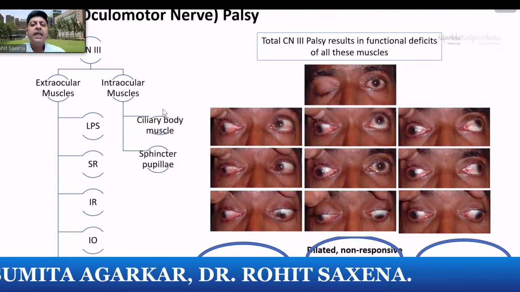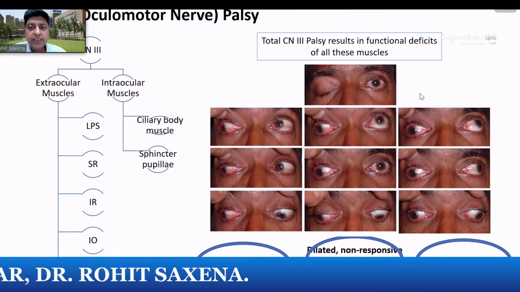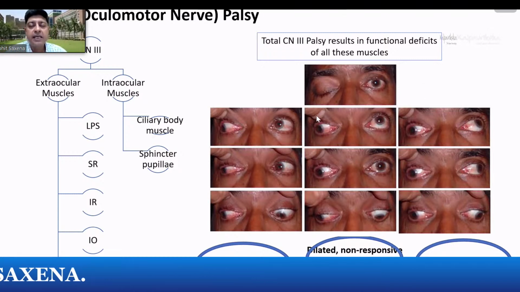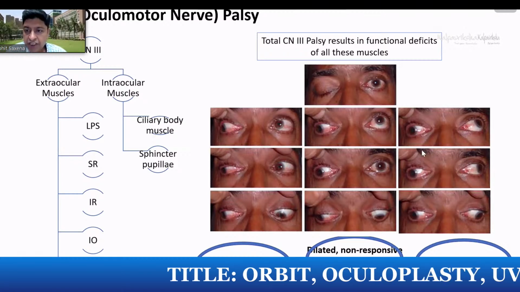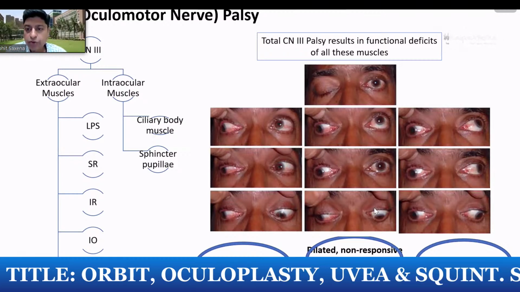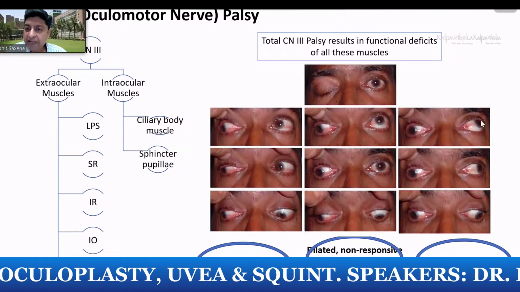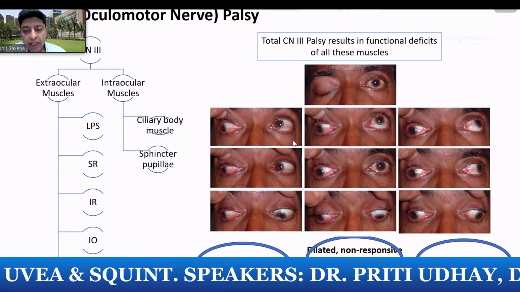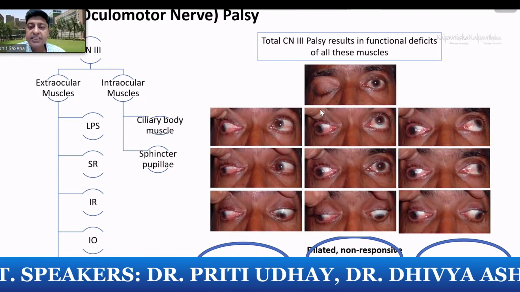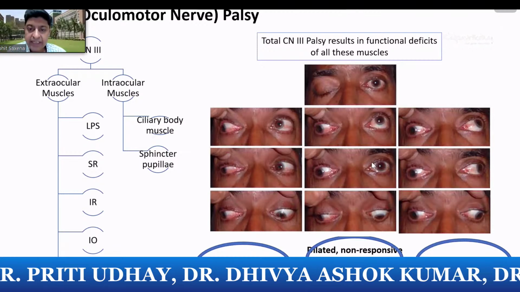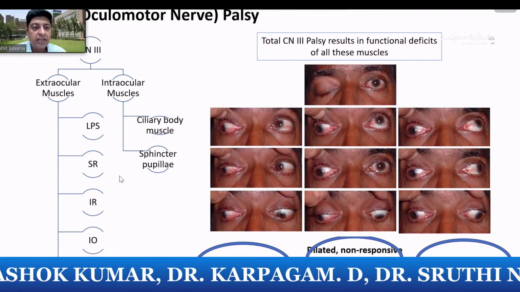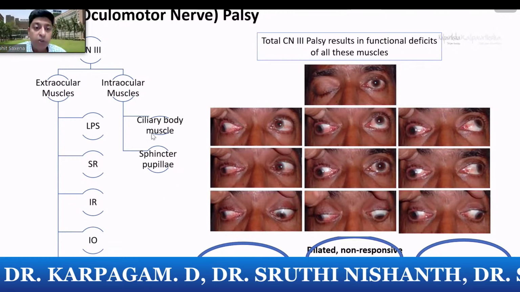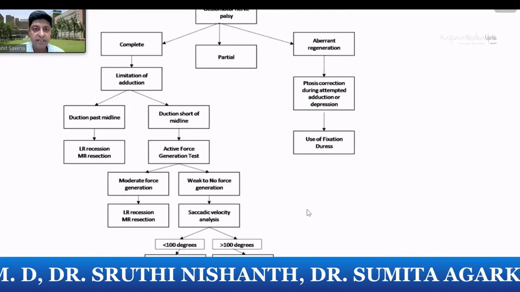Third nerve palsy would be the common paralytic vertical, an incomitant strabismus. So you can see ptosis in this patient. The eye is usually down and out. There is lack of adduction, right? Third nerve palsy, exotropic, lack of adduction, lack of elevation, lack of depression. So you can see ptosis, you can see pupil affected, you can see the superior rectus, the inferior rectus, the medial rectus affected, and also the inferior oblique. So along with that, you need to also check for intraocular muscles. Sphincter, pupil is dilated, look for near vision because the ciliary body also may be affected.